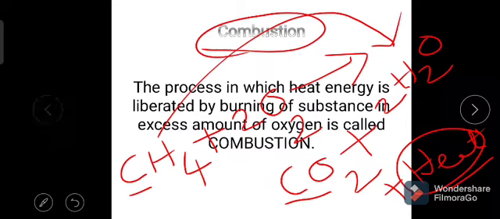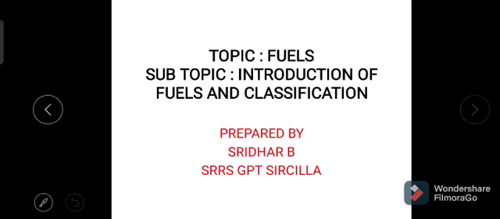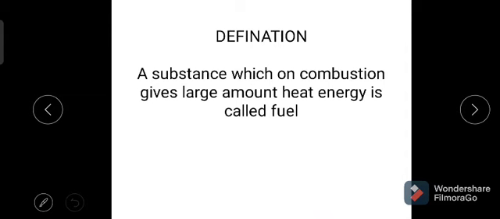Then let us see the definition of fuels. Just now we discussed what is combustion. Combustion is the process in which heat energy is produced by burning of a substance in excess amount of oxygen.